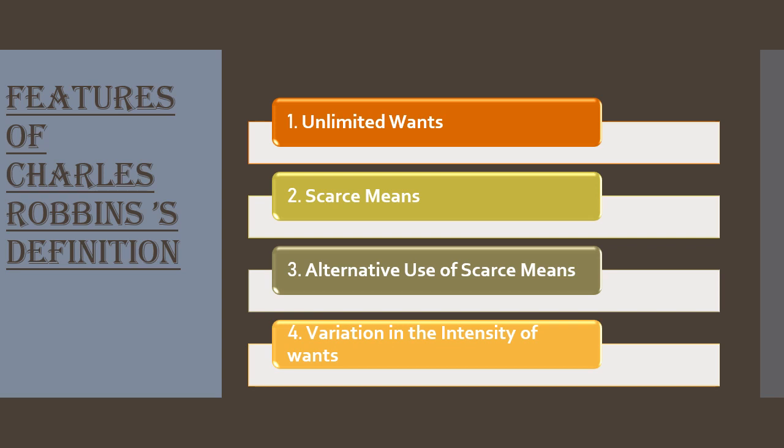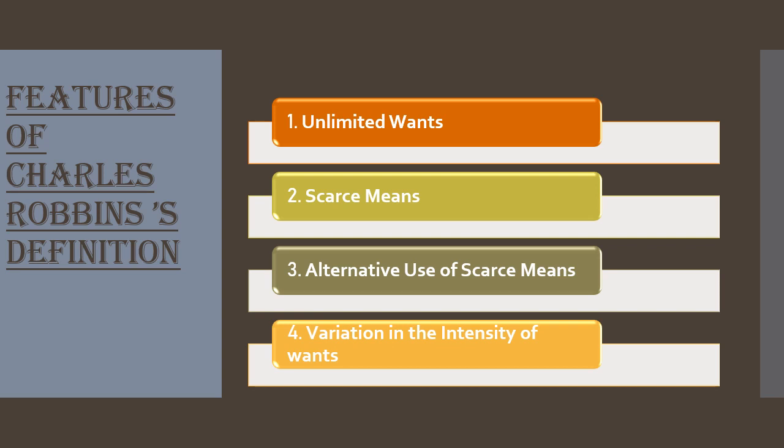And the next point he considered is scarce means. Scarce, I told you many times, means limited. Robbins' definition stated that on one side human needs are unlimited, yet on the other side, the means to satisfy these wants, the resources like time, power, money, etc., are limited. Due to this, many of men's needs remain unsatisfied.